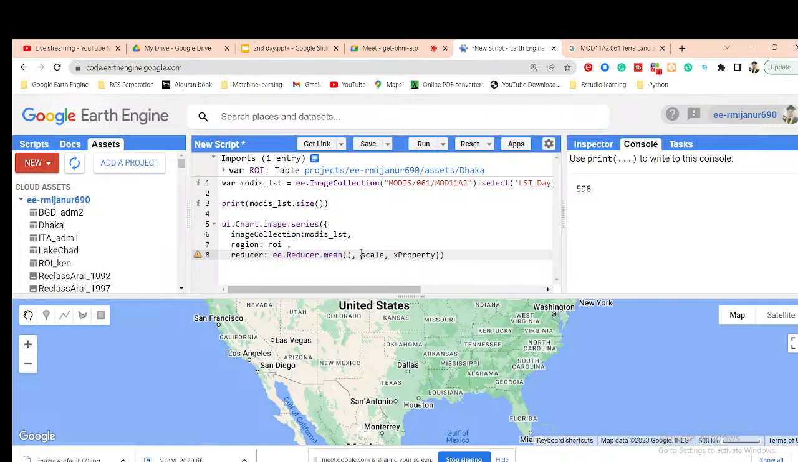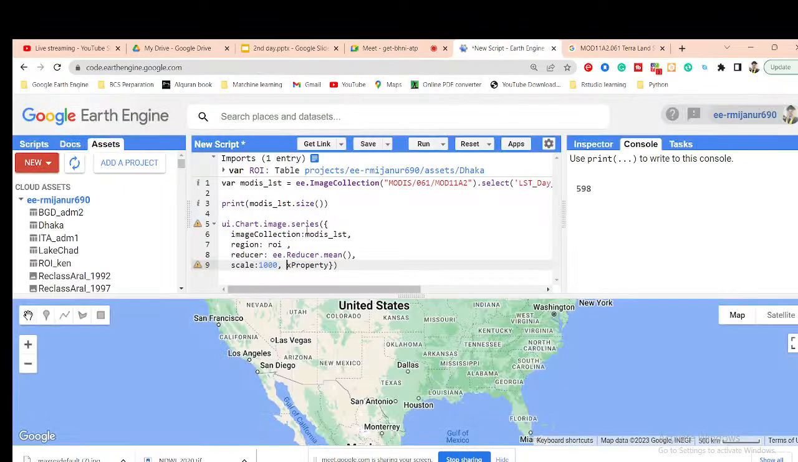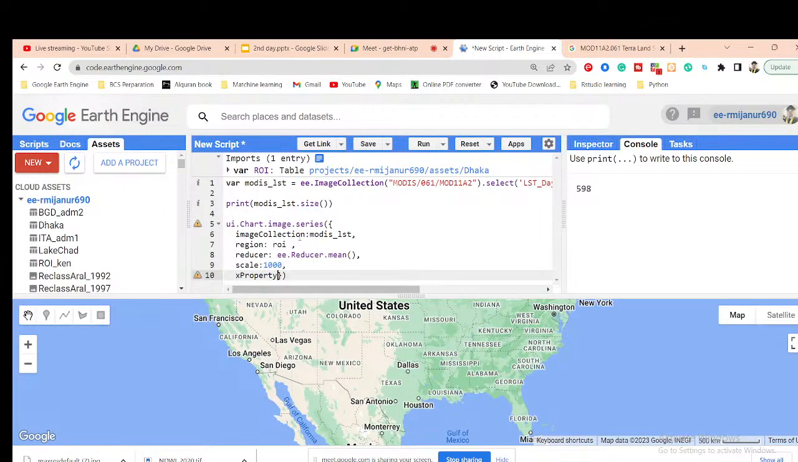Then scale. Scale is the resolution of this satellite image. This time, 1 kilometer is 1000 meters. So I check the resolution from here. You can see, yeah, 1000 meters. So put this. The next property, X property, default. We are using the system:time_start here. So this is all of those things for creating the chart.